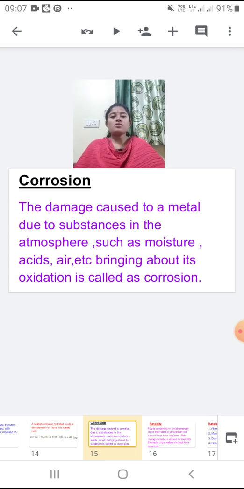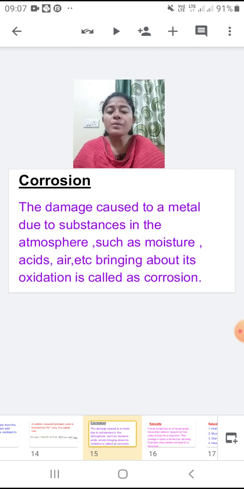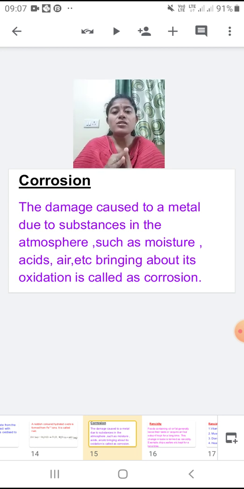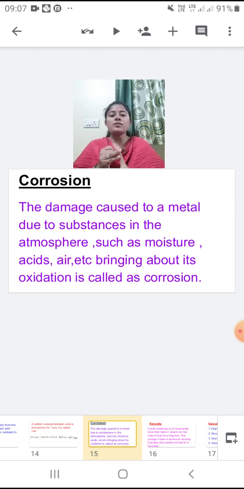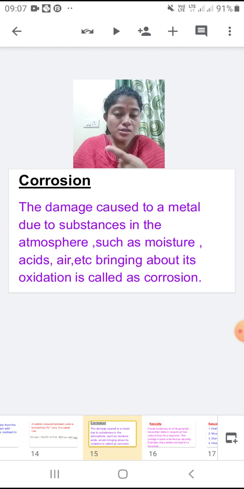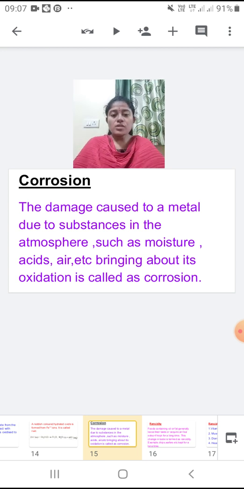So this was all about corrosion. Let's have a recap. In corrosion we have seen one activity, what two things are necessary for rusting, air and water. Then we have seen how rusting takes place, what the steps are, and at last we have seen the definition of corrosion.